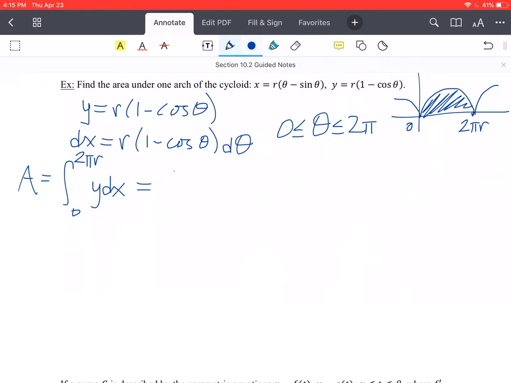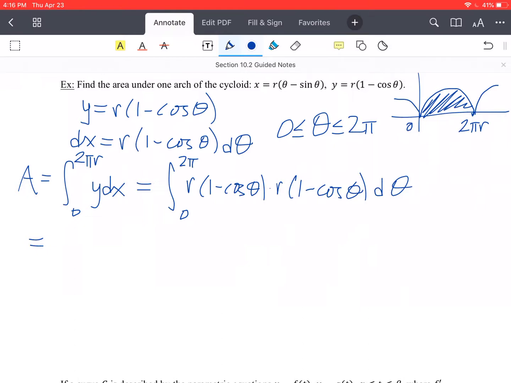So when we do the conversion, 0 to 2 pi, y is r times 1 minus cosine of theta, times dx, which gets converted to r times 1 minus cosine of theta as well, d theta. Now, r is the radius. R is not a variable in this case. We're just saying that this is true for any value of a radius on this circle.